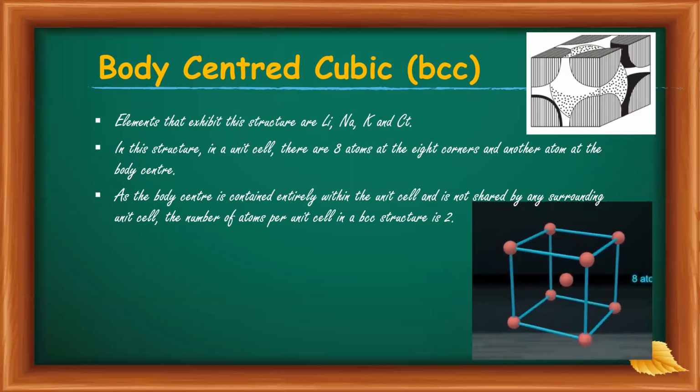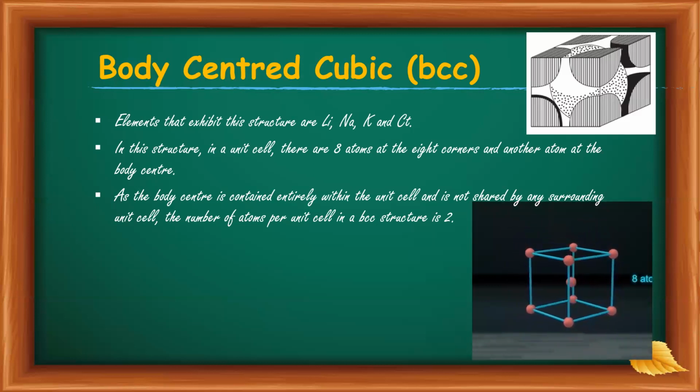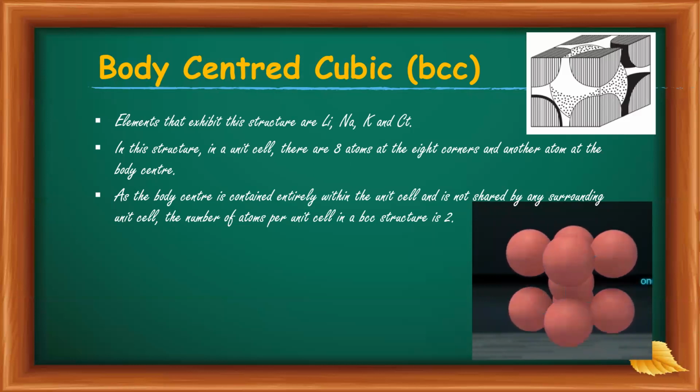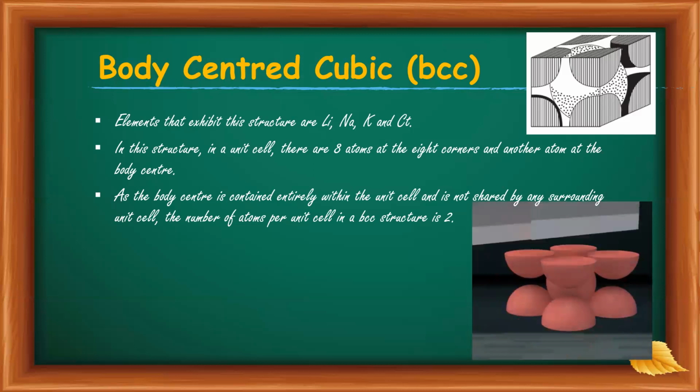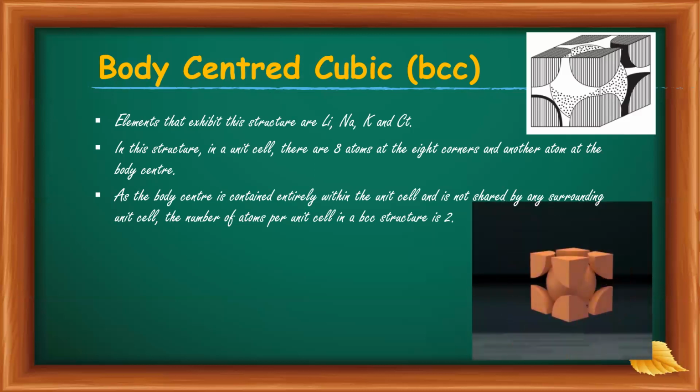We know that each corner has a share of 1 by 8 and there is one atom at the body center. Then the share from each corner gives one atom and one atom at the body center. So there are 2 atoms in the unit cell.